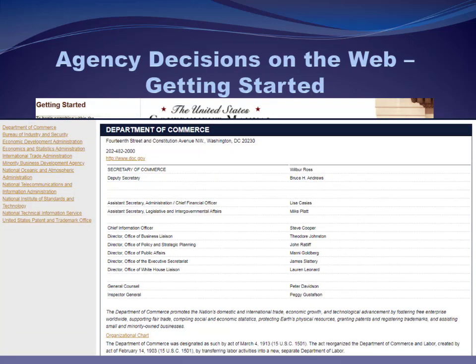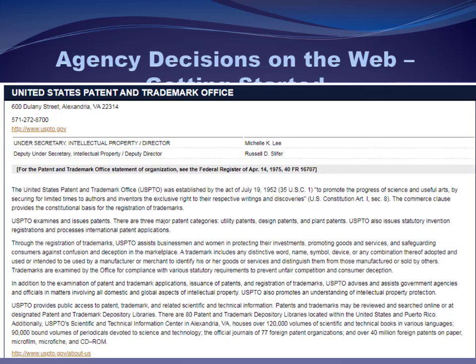Here's the Department of Commerce, and you can see they're listing all of the major officers and secretaries that are involved in this department. They have an organizational chart, and then it goes down from there. Here's the similar page for the U.S. Patent and Trademark Office. It kind of gives you an idea of what they do, who they regulate, what sorts of issues they're involved in. And then you can go from there. There's always a direct link, as you see up there, for the USPTO. You can go to its website and start looking for the administrative adjudications yourself.